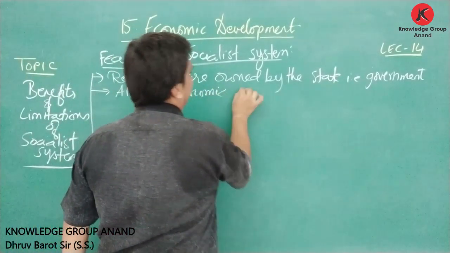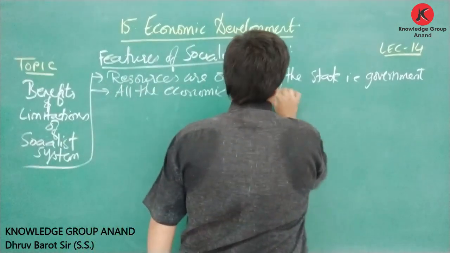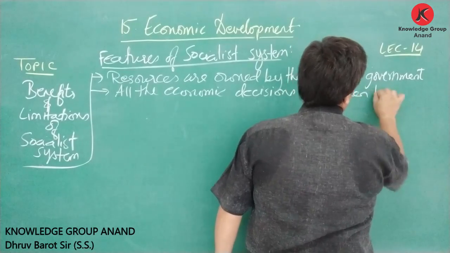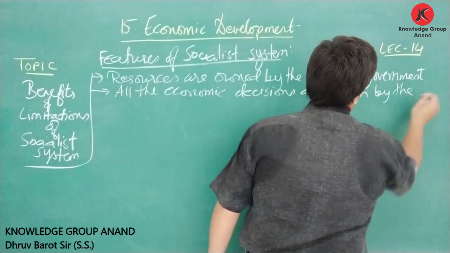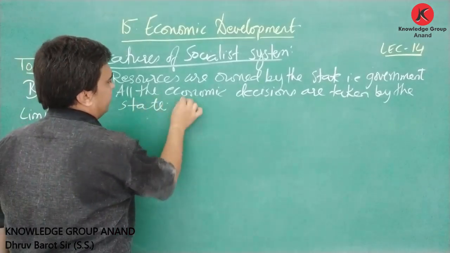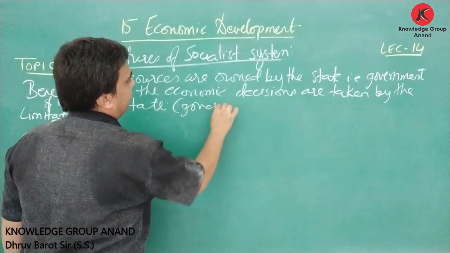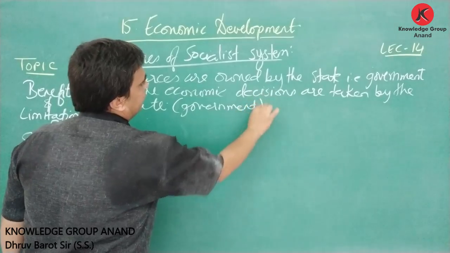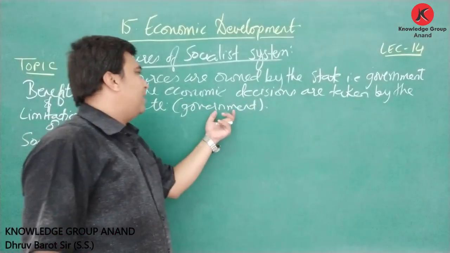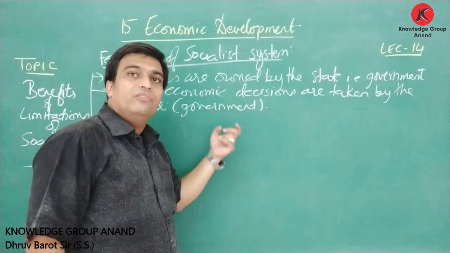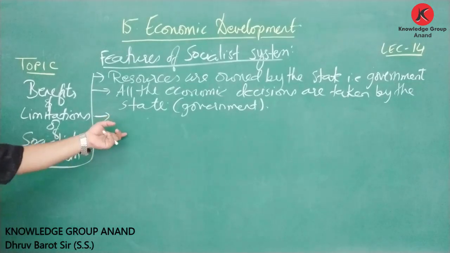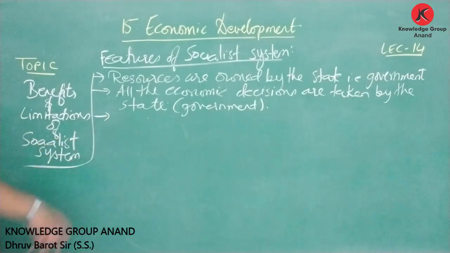All the economic decisions are taken by the state, that is, the government, as we discussed in our previous lectures. All the decisions are taken by the government.